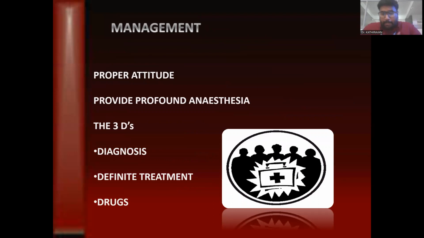Now, how do you really manage an emergency? There are certain ways to manage an emergency, and the first thing is the proper attitude. If a patient walks into your clinic or department with aggressive pain and swelling, it is always mandatory that you attend to the patient with a proper attitude. You console the patient and make the patient confident that yes, this can be cured, and this is something that is inevitable; you need to go through this. A proper diagnosis can lead to a proper cure of the situation. So the management mainly consists of proper attitude, profound anesthesia, and the 3Ds, that is, diagnosis, definitive treatment, and drugs.